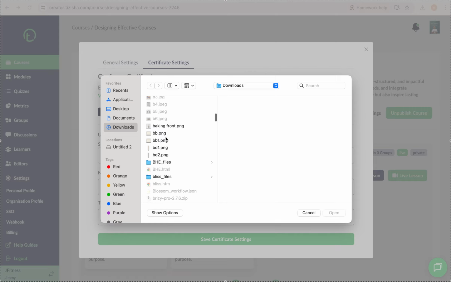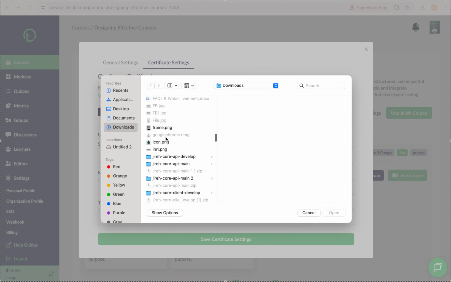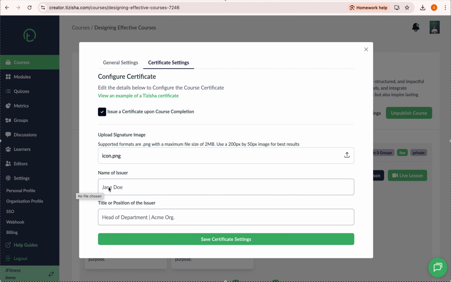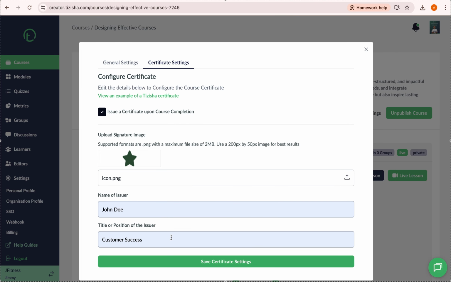I'll just upload something. Let's see. So I can have this. This is not an actual signature, but we can just have that for now. But if you have an actual signature, you can just upload that there. Then name of issuer, we can have John Doe. Then their position, maybe let's say customer success or something. Once you're done, they will now have the signature on that certificate. Then we'll have the name of the issuer, and of course the position or title of the issuer. So once you're done adding all this, click on save certificate settings, and all that has been set up now.